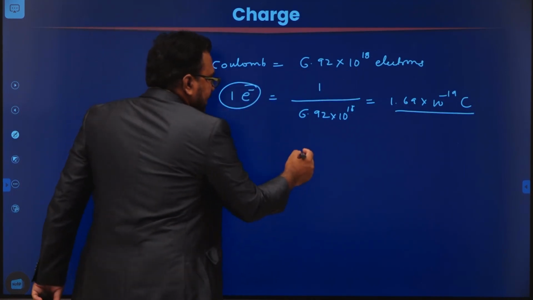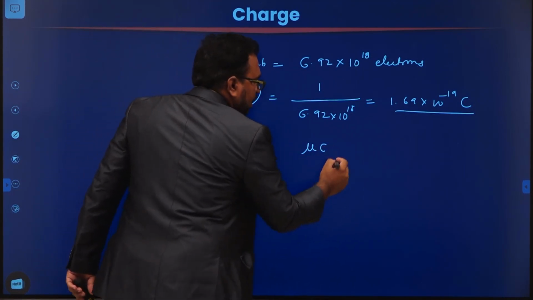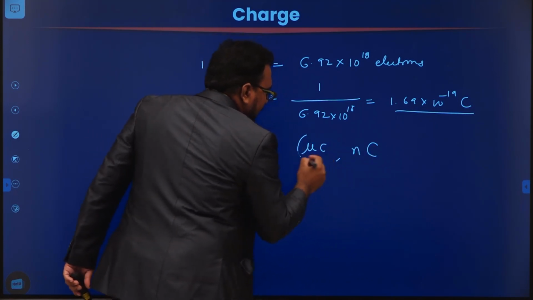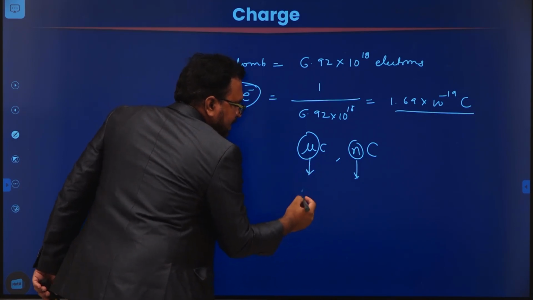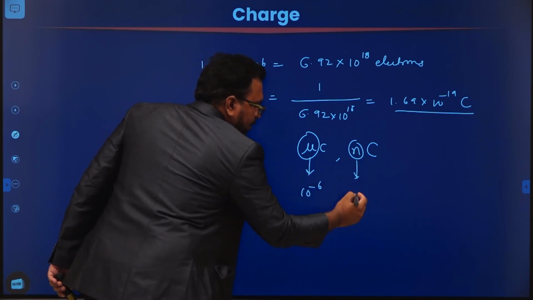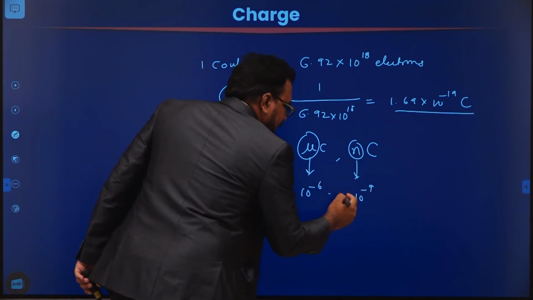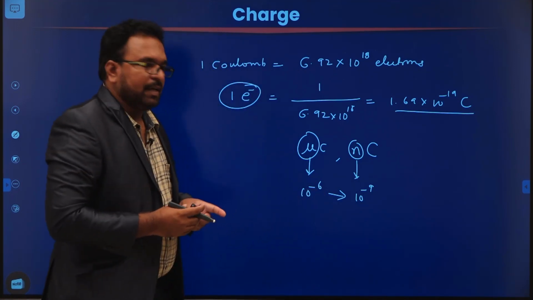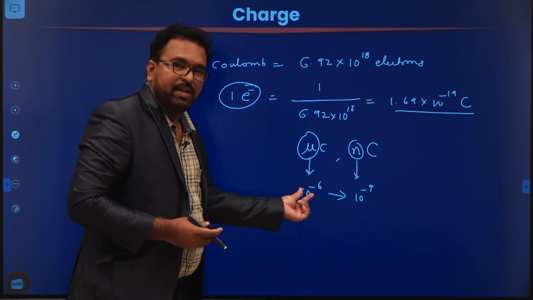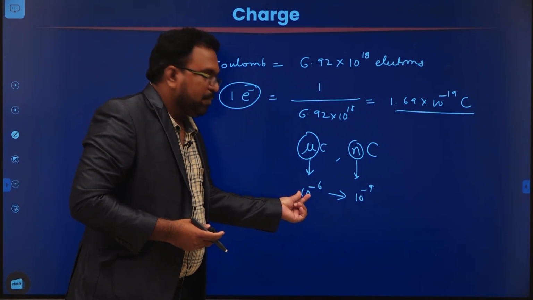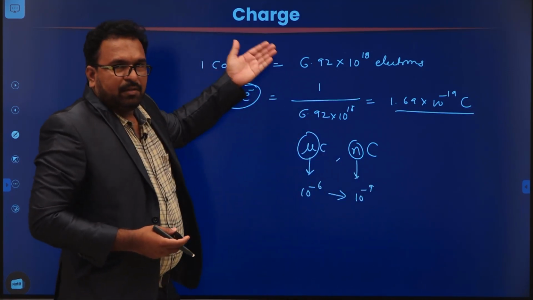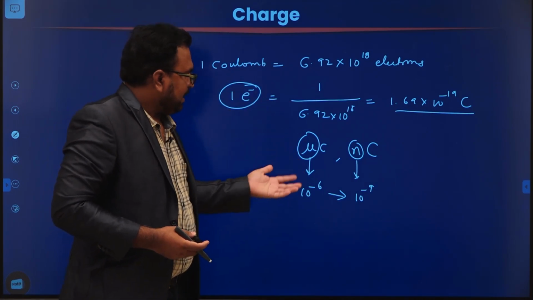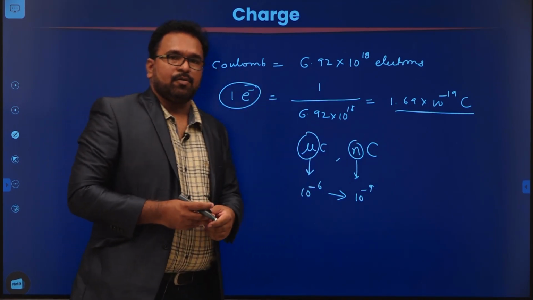Generally we represent charge in terms of microcoulombs or nanocoulombs. Micro and nano are symbols for representing metric prefixes. Micro means 10 power minus 6, nano means 10 power minus 9. I will let you know about these later. For now, remember that micro is 10 power minus 6 and nano is 10 power minus 9. So coulomb is a large unit. That's why we usually represent charge in terms of microcoulombs or nanocoulombs.